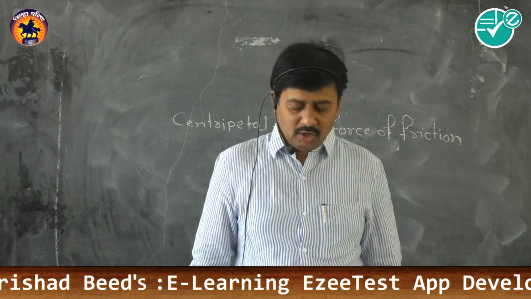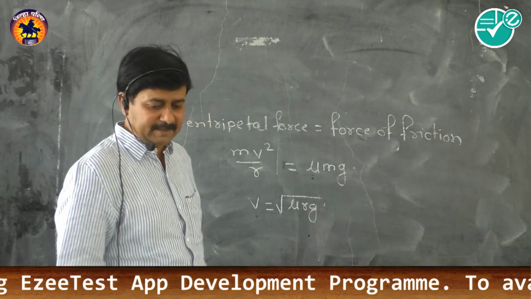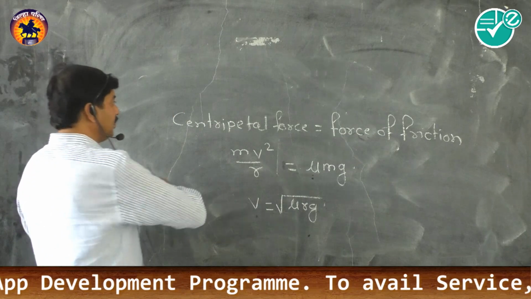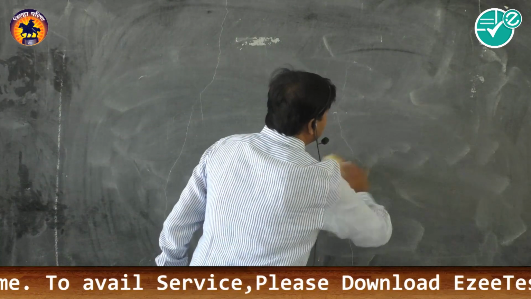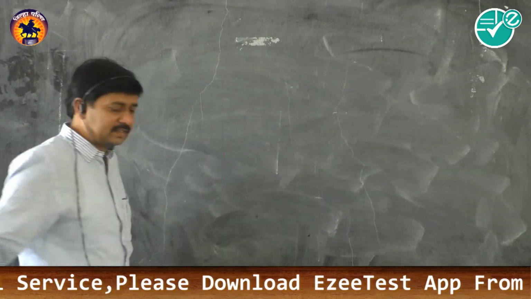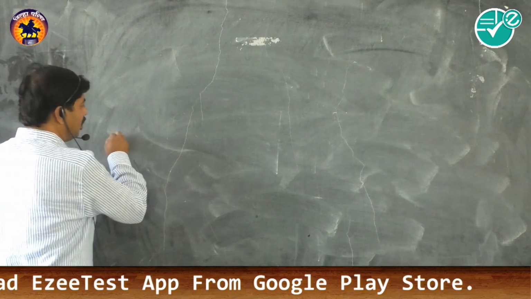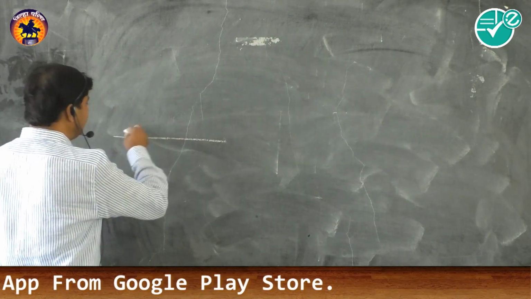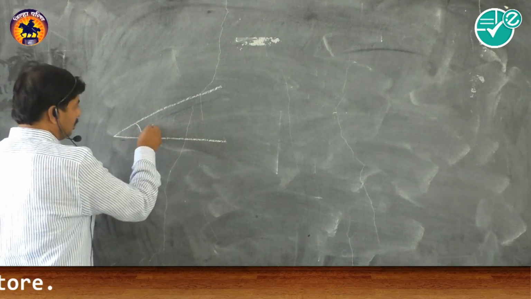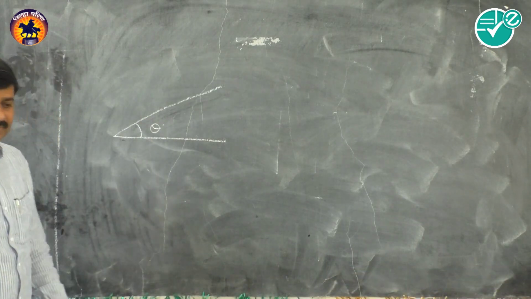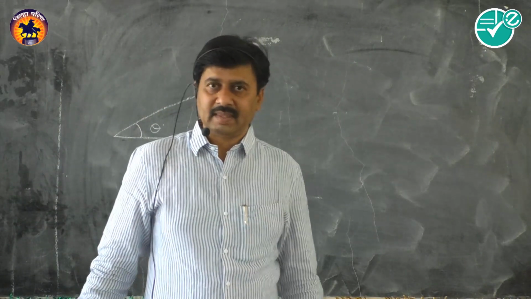So the banking of roads is provided for increasing the safety speed. What is the banking of roads? The surface of the road at the corners or at the curves is constructed in such a way that the outer edge of the curved road is elevated over the inner edge through a certain angle, and this arrangement is called the banking of the road.